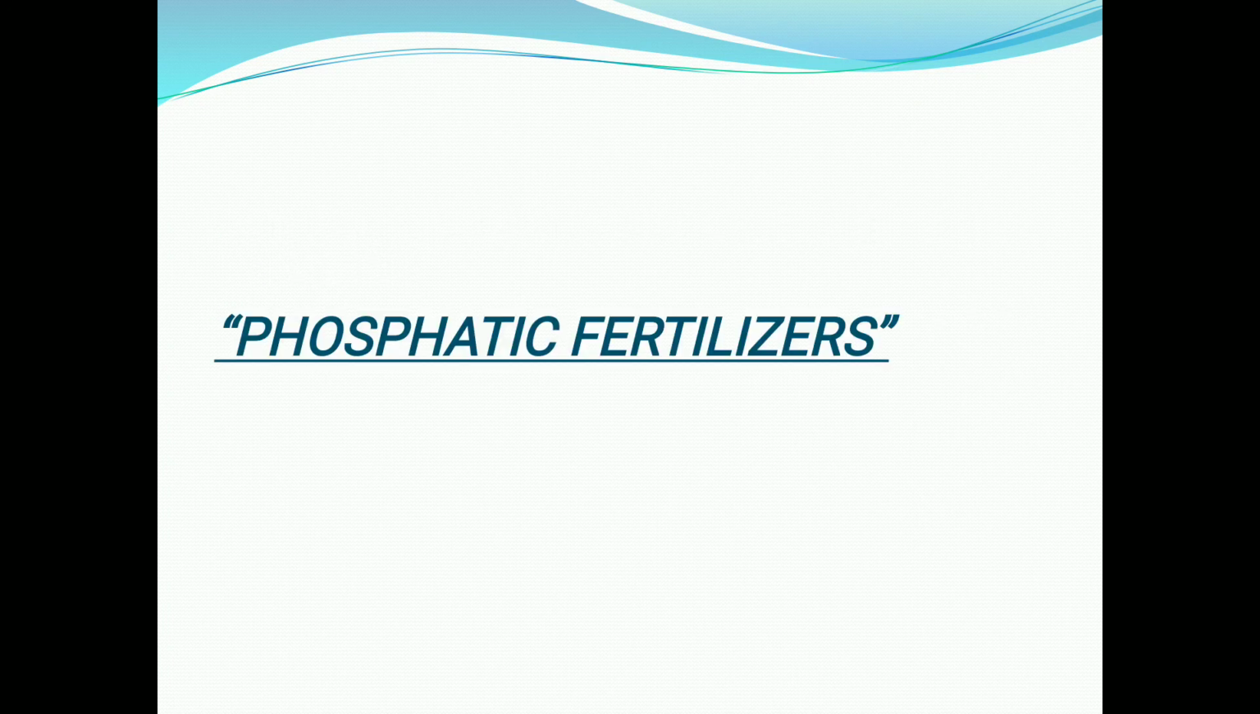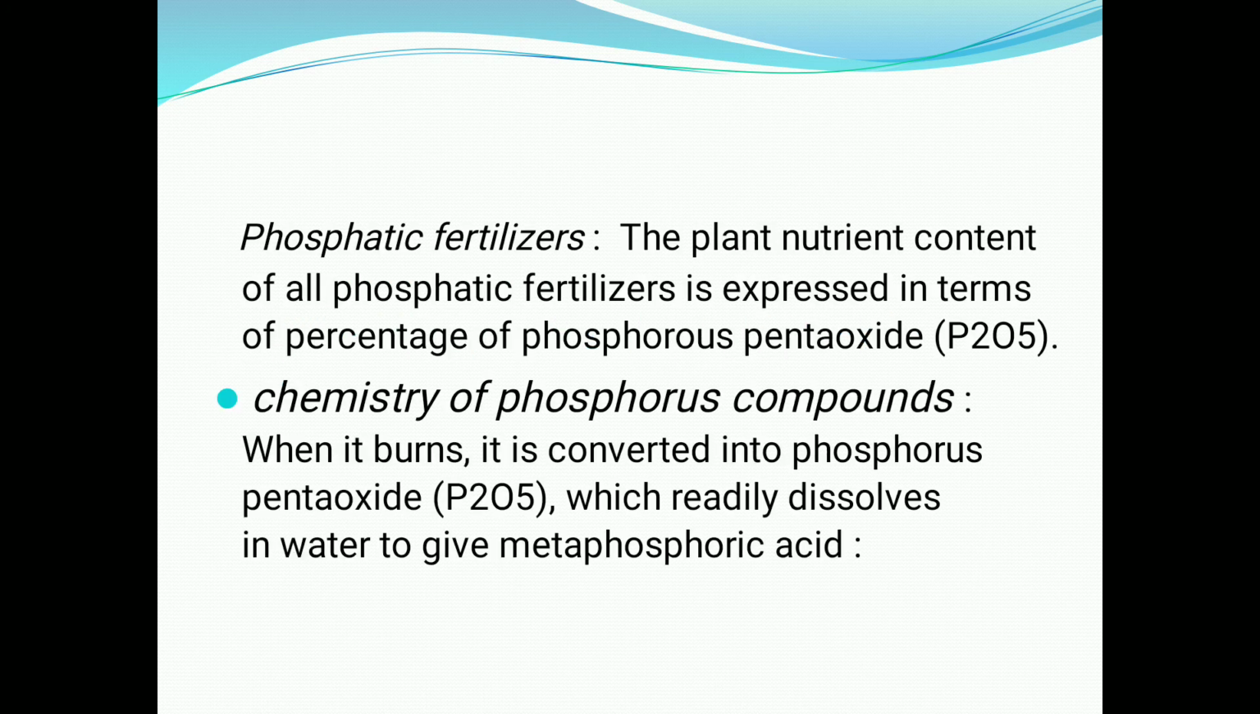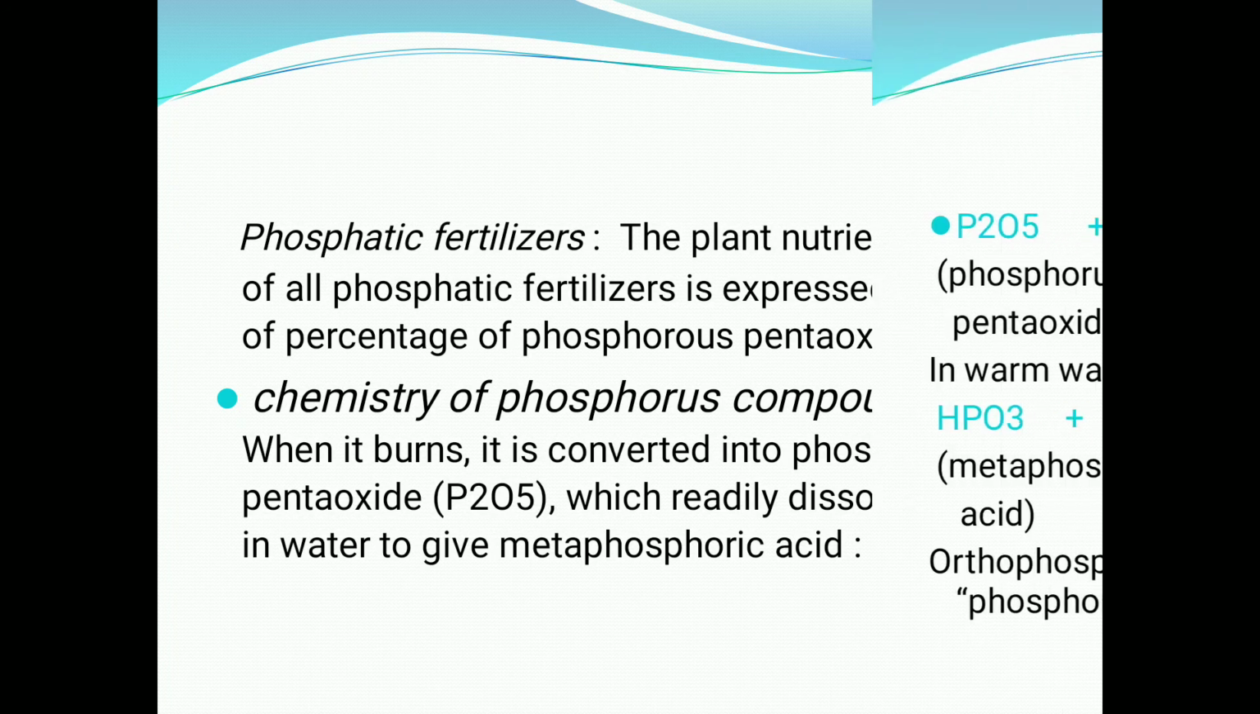Then the next classification of fertilizer is phosphatic fertilizer. The plant nutrient content of all phosphatic fertilizers is expressed in terms of percentage of phosphorus pentoxide, that is, the P2O5 form. In the chemistry of phosphorus compounds, when phosphorus burns, it is converted into phosphorus pentoxide, P2O5, which readily dissolves in water to give metaphosphoric acid.